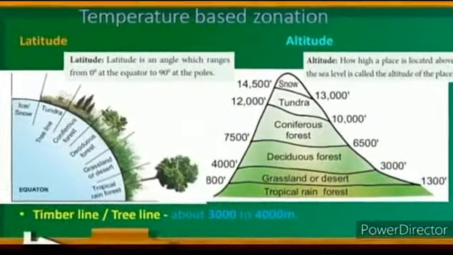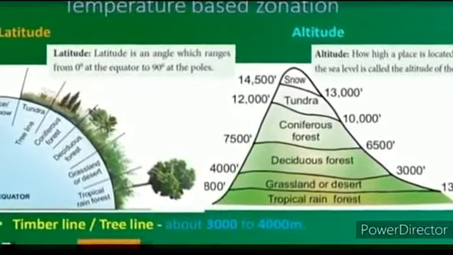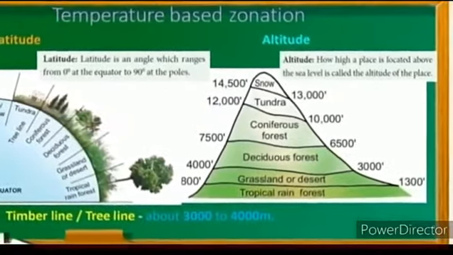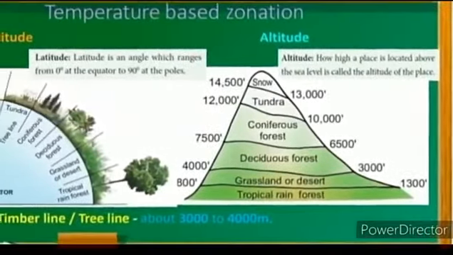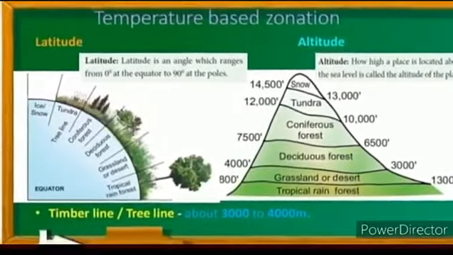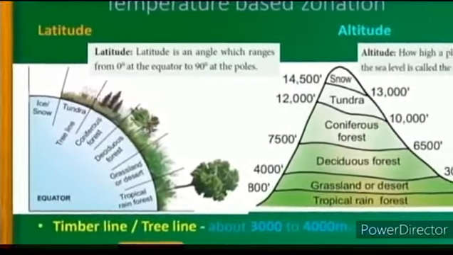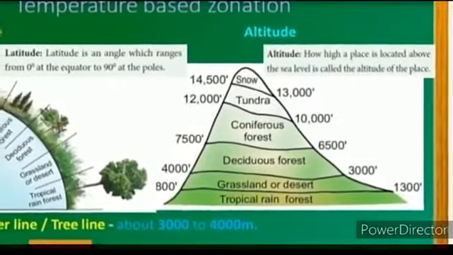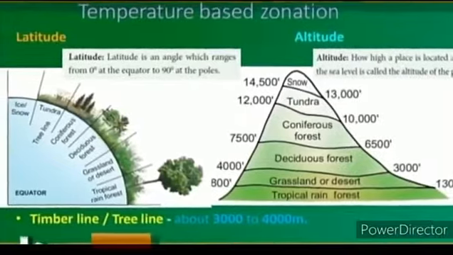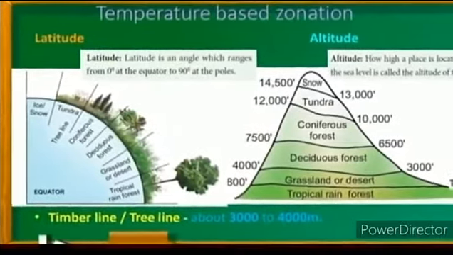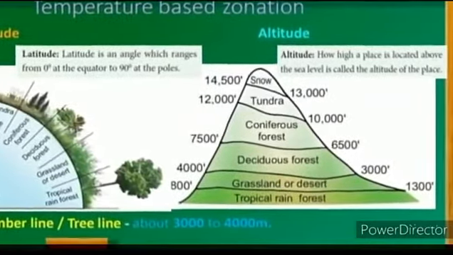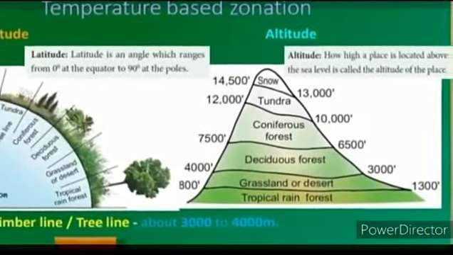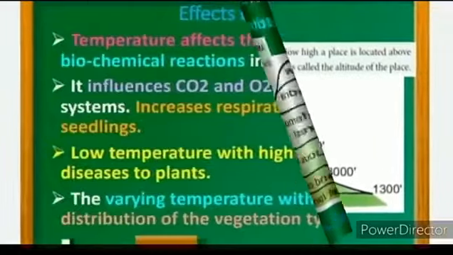Temperature zonation based on latitude and altitude does affect the temperature and vegetation on the earth's surface. Latitude is an angle which ranges from 0 degrees at the equator to 90 degrees at the poles. Altitude: how high a place is located above sea level is called the altitude of the place. Next we see about the effects of temperature.